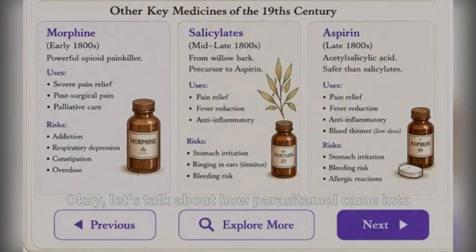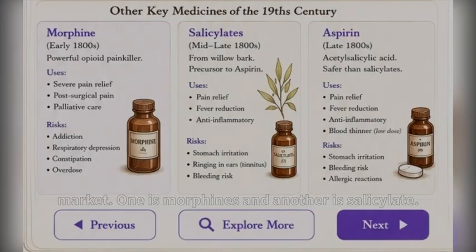Okay, let's talk about how paracetamol came into the picture. Before paracetamol, in the 18th and 19th century, there were two drugs in the market. One is morphine and another is salicylate. Morphine, we all know, is an opioid drug, and opioids, narcotics and habitual addictions used to be there.